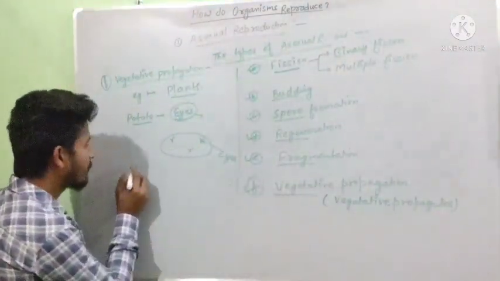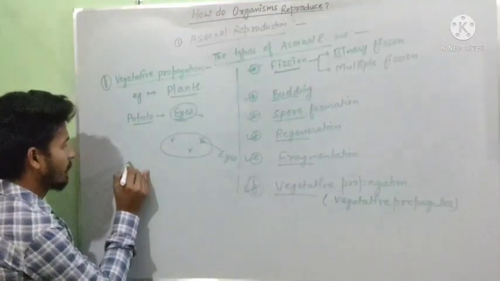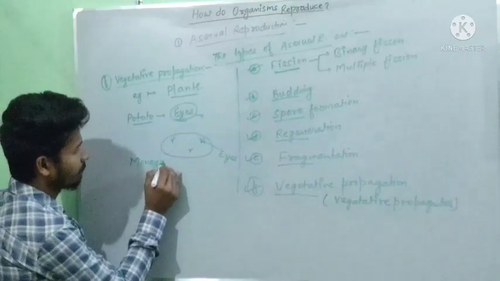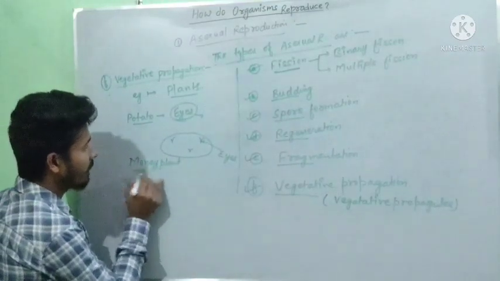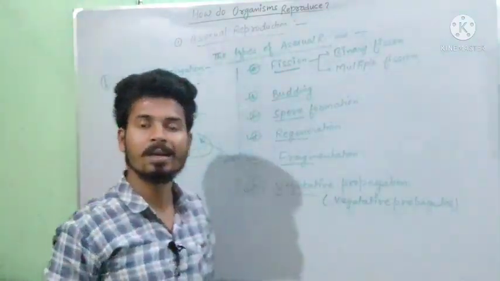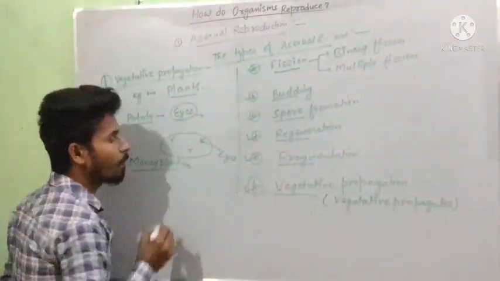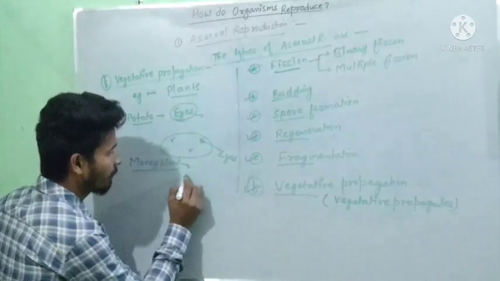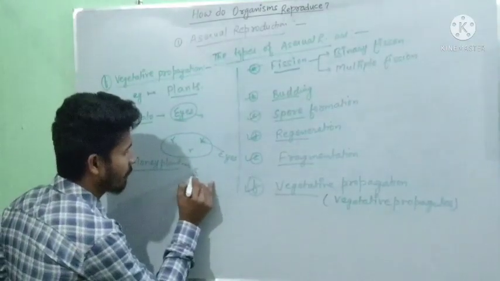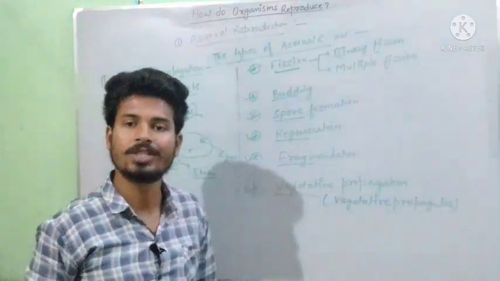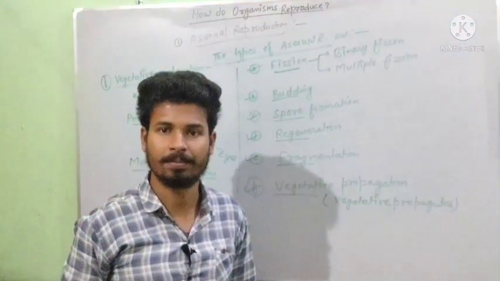Now the other example is money plant. Money plant is generated by a vegetative propagule structure named stem. Money plant generates by its stem.